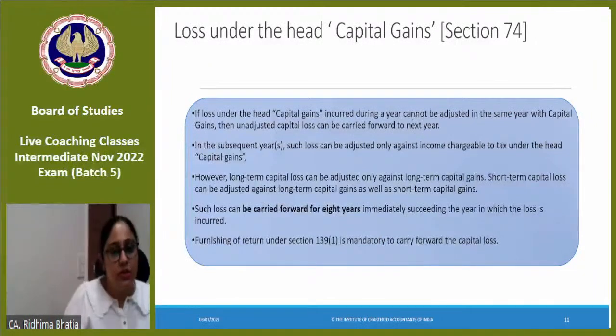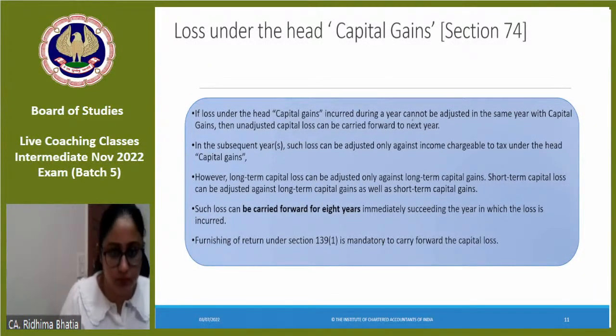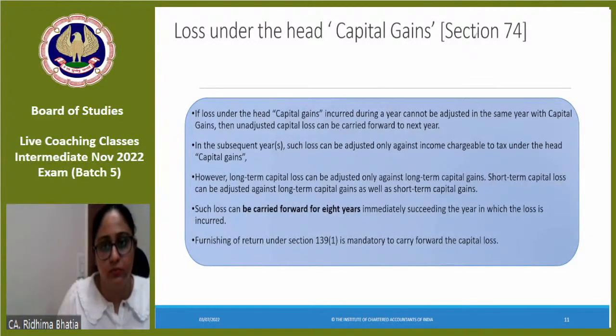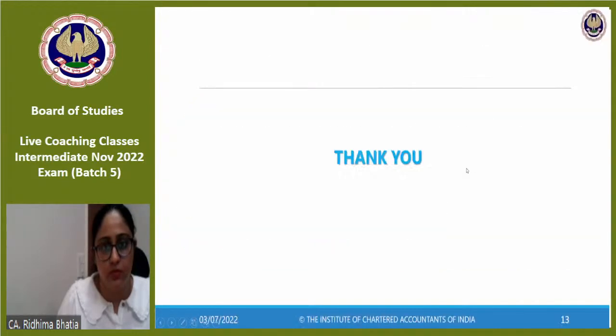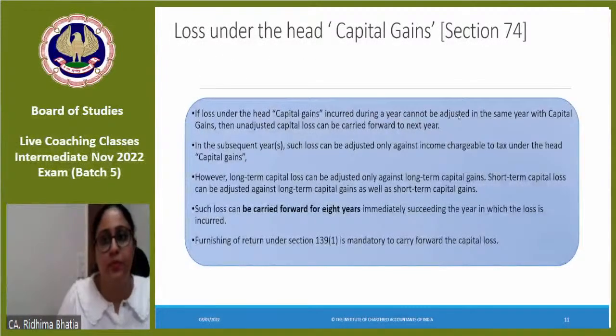Next is loss under the head capital gain. Okay.